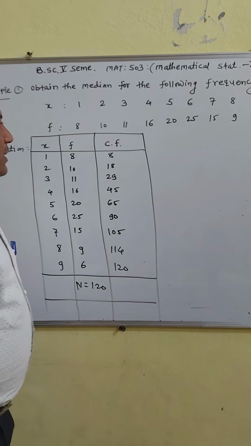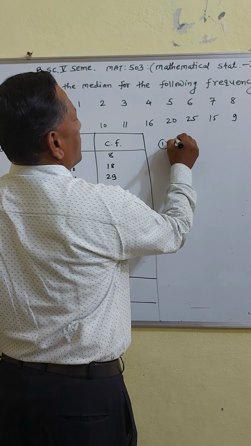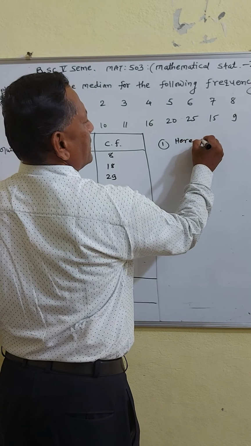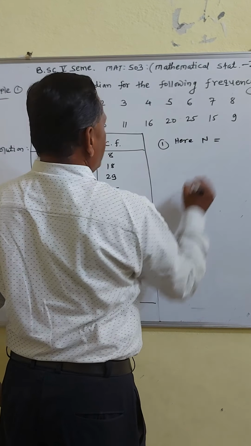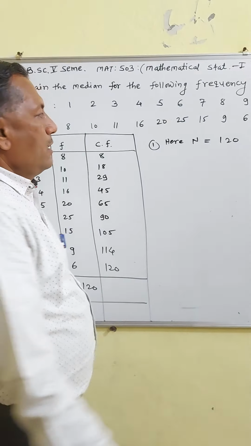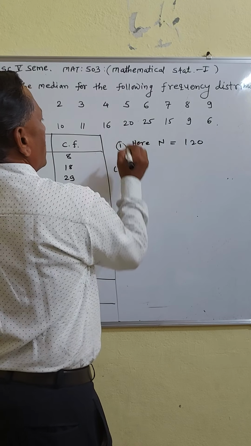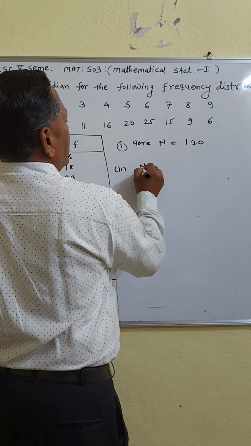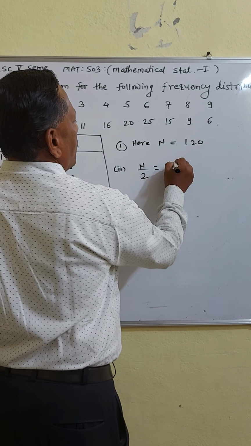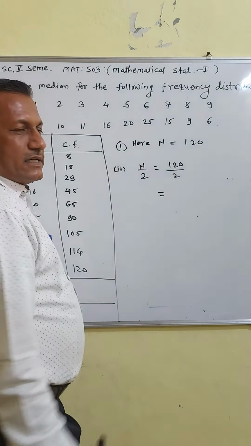First step is find n, the sum of all frequencies, which is 120. Second step is find n by 2, that is 120 upon 2, which is 60.